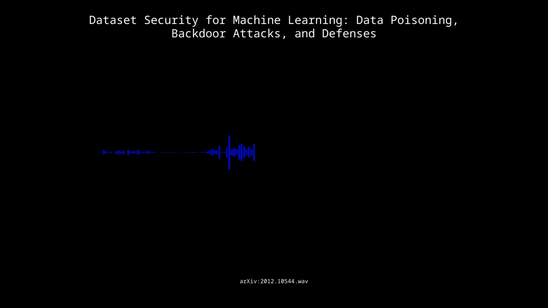Well, we've explored the depths of dataset security today, haven't we? We've uncovered those hidden vulnerabilities, those cunning attack strategies, and the incredible defenses being developed. We've seen how attackers can manipulate data and models, turning the very strength of machine learning against us. But we've also seen the remarkable ingenuity of the researchers who are constantly innovating and coming up with new ways to detect, repair, and prevent these attacks. It's a fascinating and crucial battle, one that will continue to shape the future of machine learning.